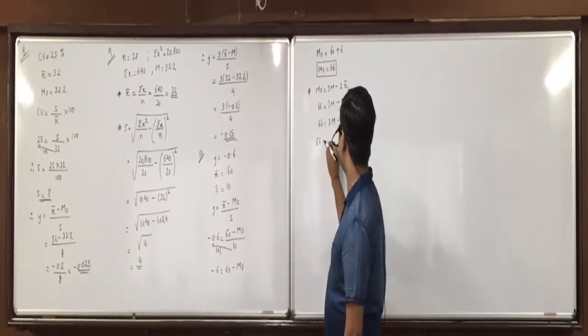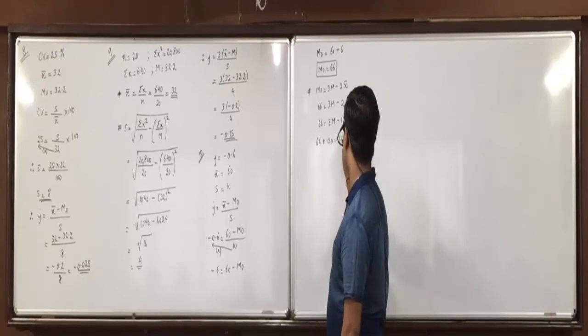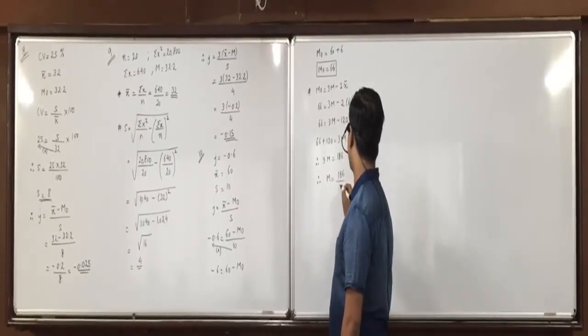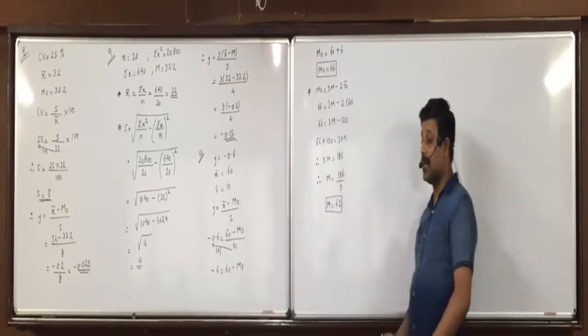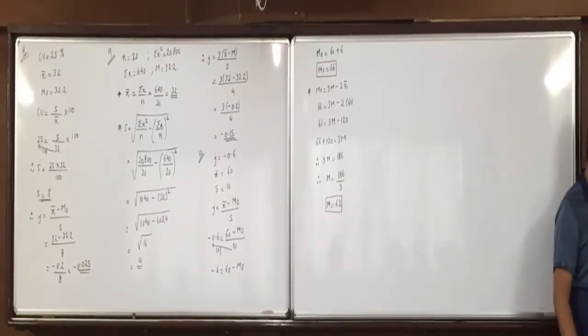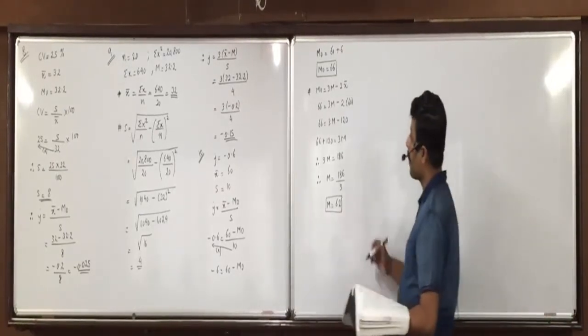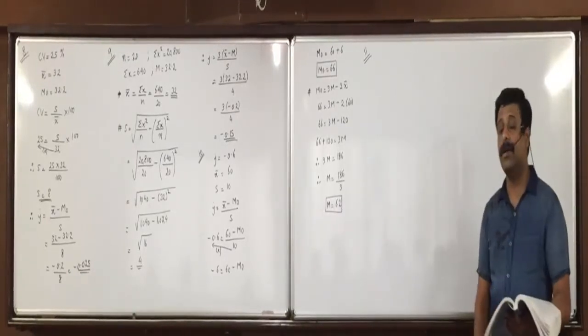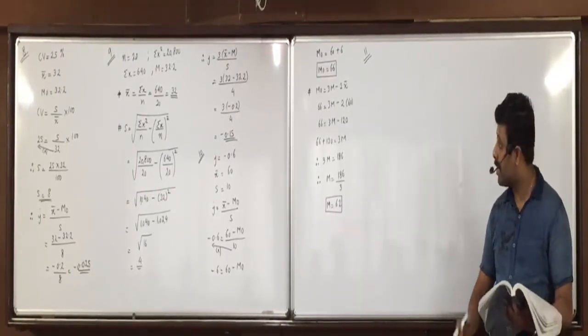Minus 120 on the left side will become plus. So 3m is 186. Now 3 on the right side will get divided. So median is equal to 60. Okay, median and mode was asked. Did everyone understand this question? Yes. Any confusions? Now 11th.